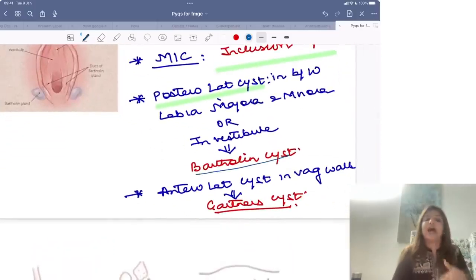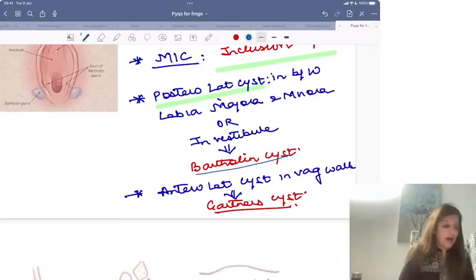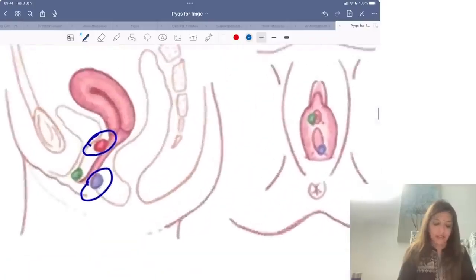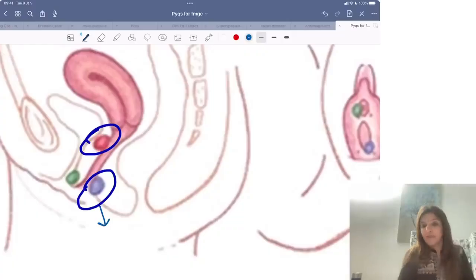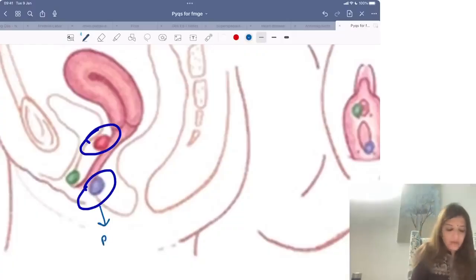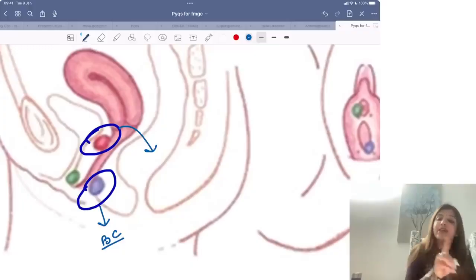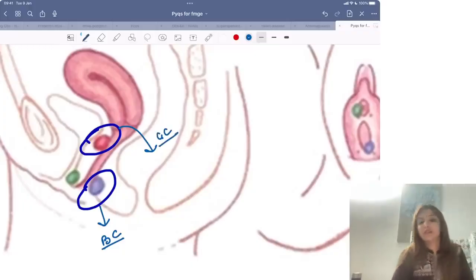अगर कोई भी cyst anterolaterally मिल रही है and vagina की wall में मिल रही है, then that's a Gartner's cyst. Please do not get confused between Bartholin cyst and Gartner's cyst. Look over here. This blue color cyst is posterolateral, right? So this will be Bartholin cyst. This red color cyst is anterolateral. So this will be Gartner's cyst.